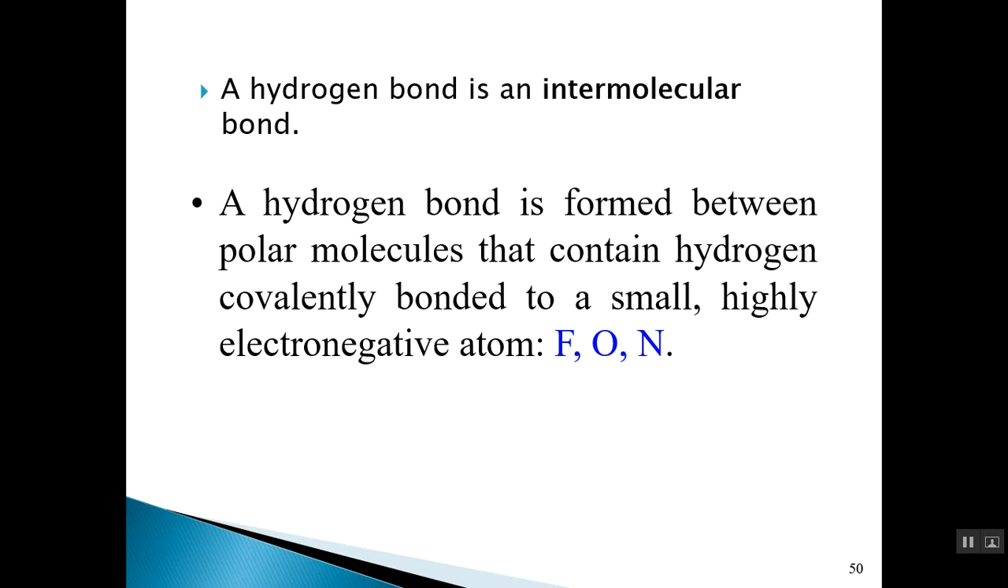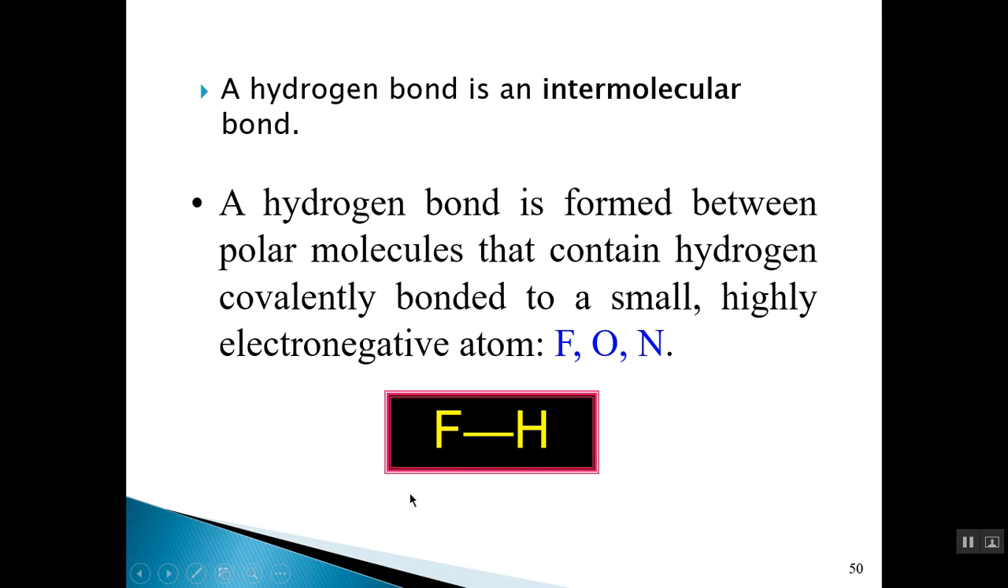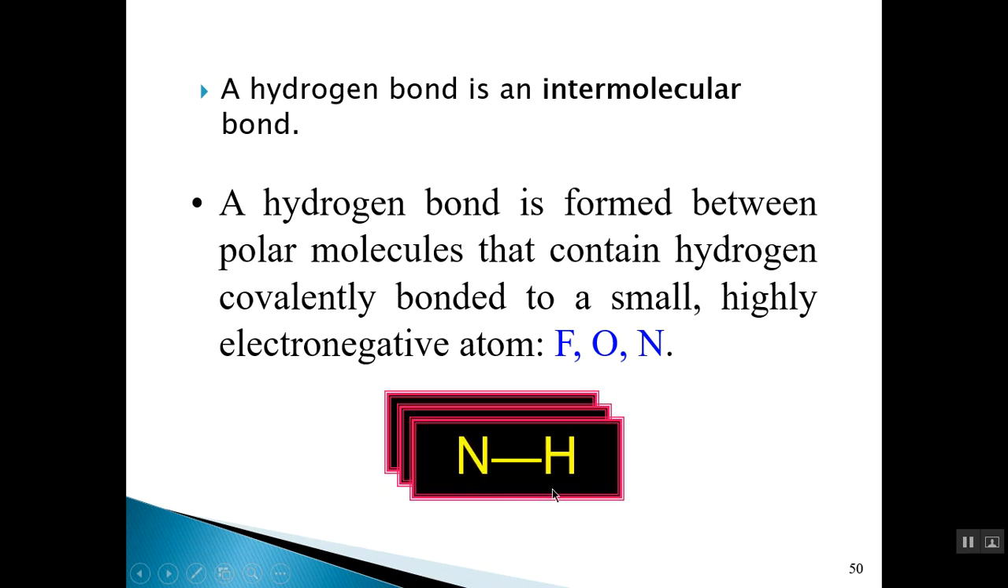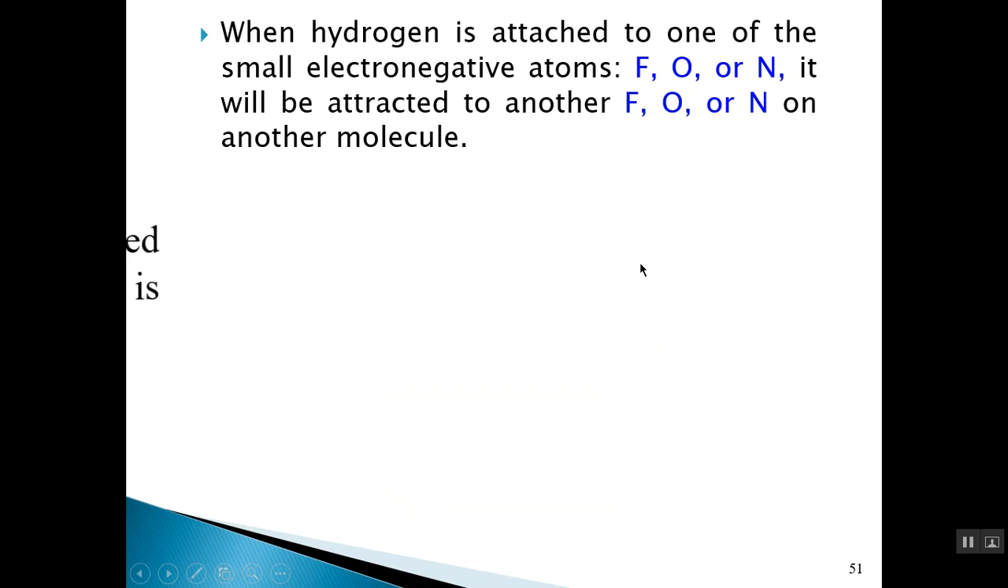And this type of interaction is formed between polar molecules that contain hydrogen, which is covalently bonded to a small electronegative atom such as fluorine, oxygen, and nitrogen. So if you have any molecule that has an F–H bond, or an O–H bond, or an N–H bond, any compound that has that particular structural feature can exhibit this observed phenomenon of hydrogen bonding. Okay, now how does this work?